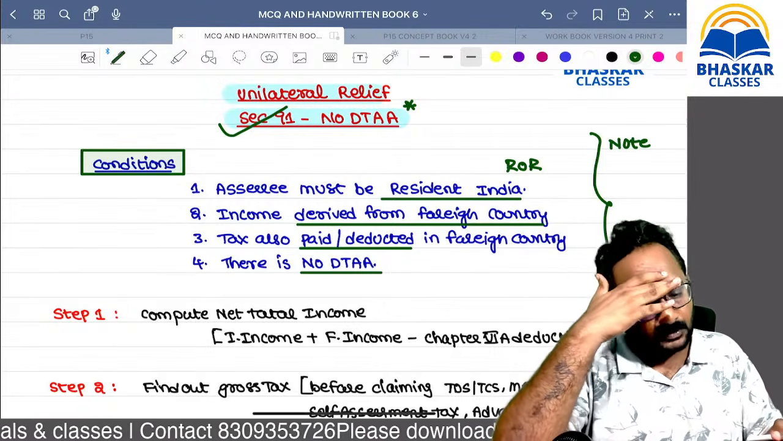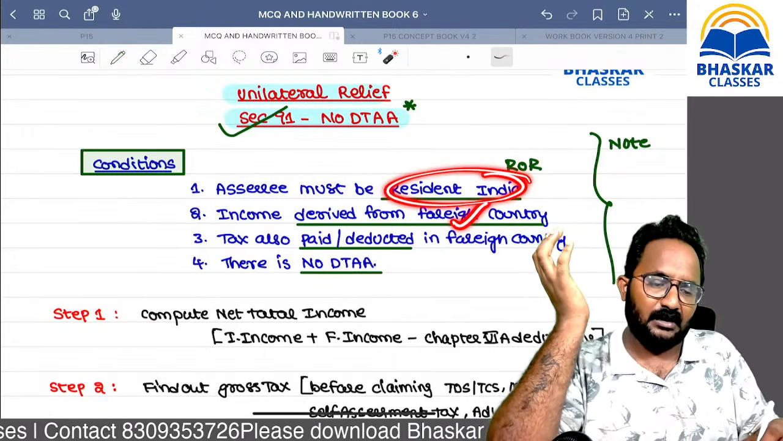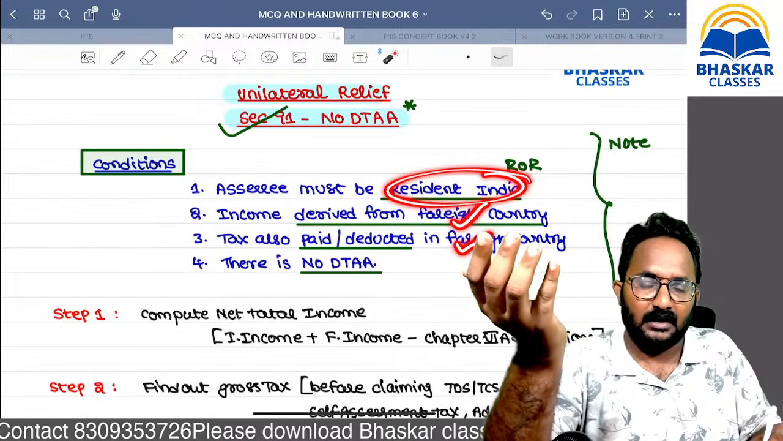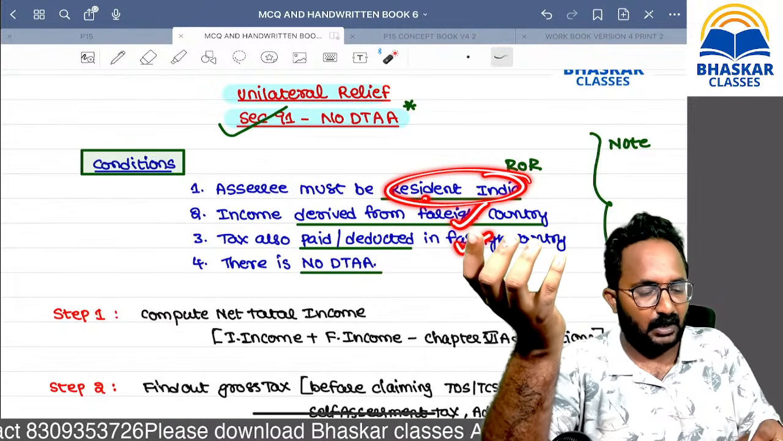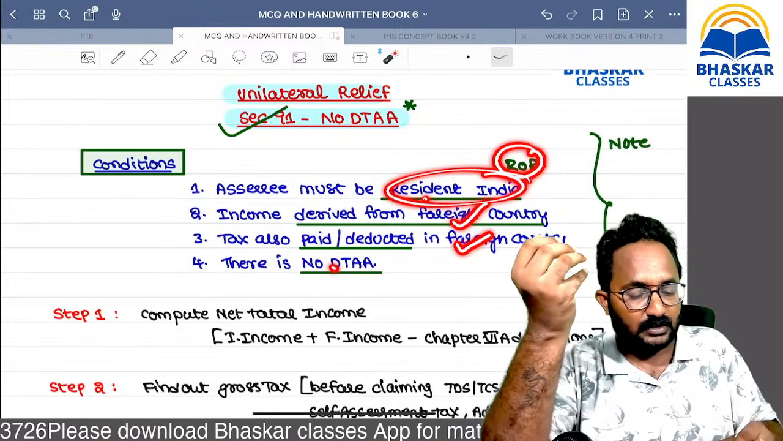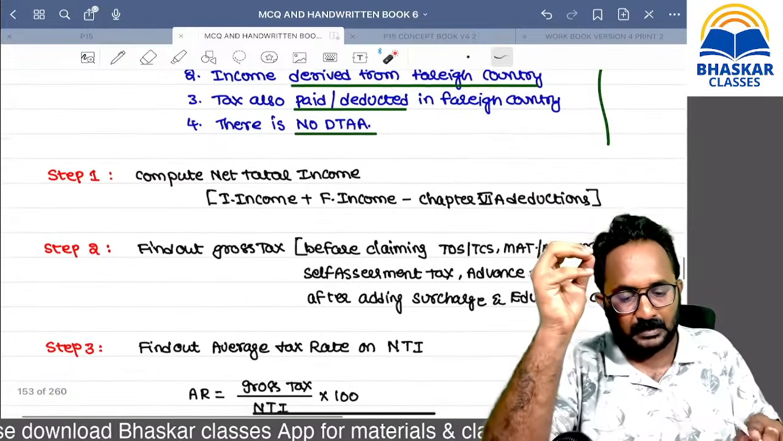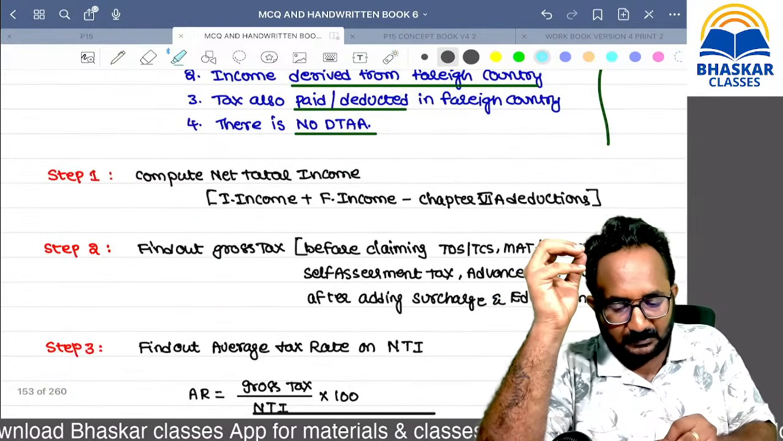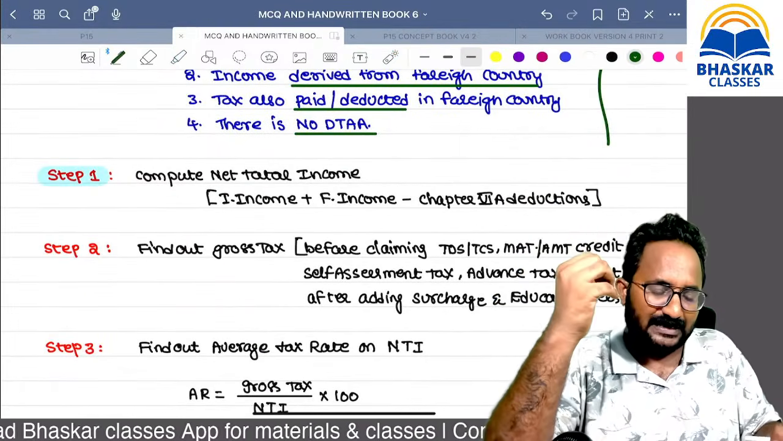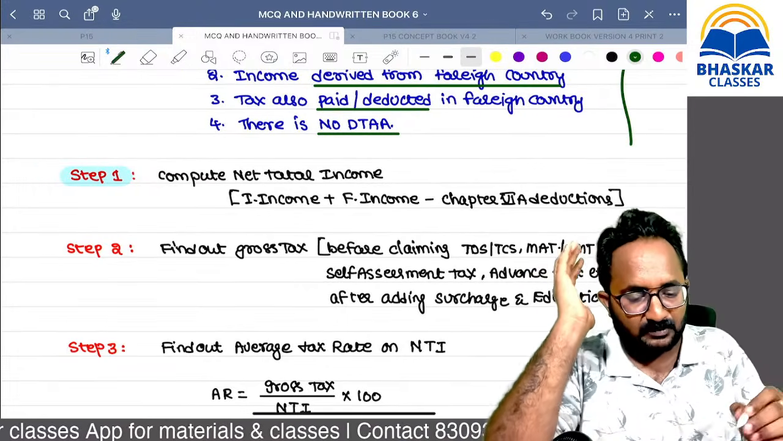So what are those conditions? He is a resident and ordinarily resident, he has foreign income, and he already paid tax in the foreign country. The same amount is taxed in India, so there is double taxation, and there is no DTAA. That's why we have to follow section 91. Please remember the steps; we may not follow exactly these steps, but we follow this methodology for doing the sums.